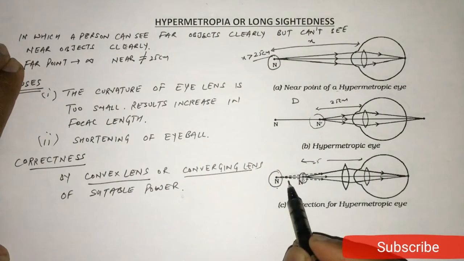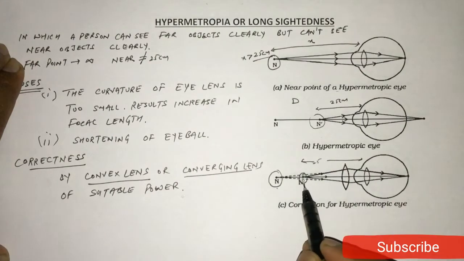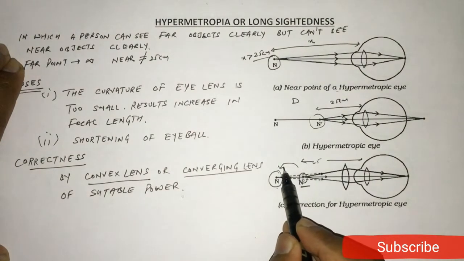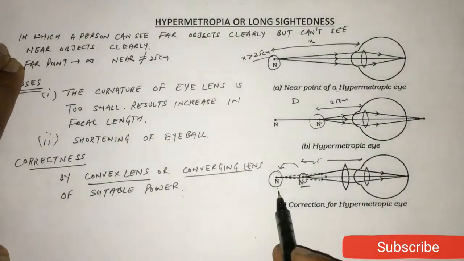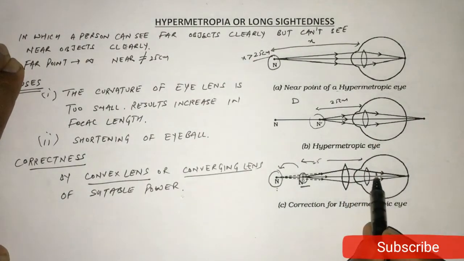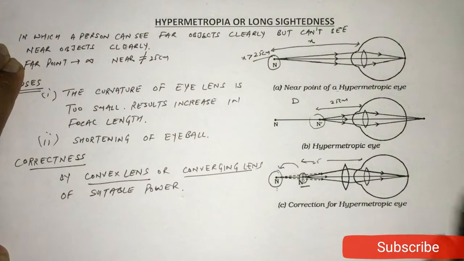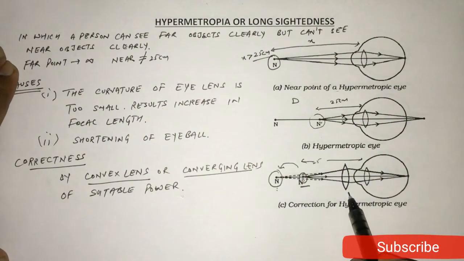So if this lens forms a virtual image of this object on the near point of this hypermetropic eye, the light rays will converge at retina only. So by using a convex lens or converging lens of suitable power, we can correct this hypermetropia.